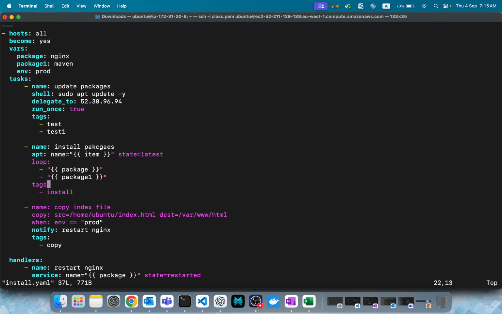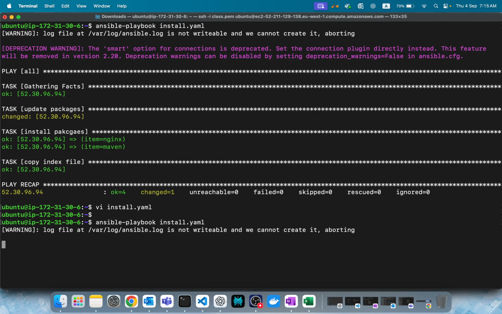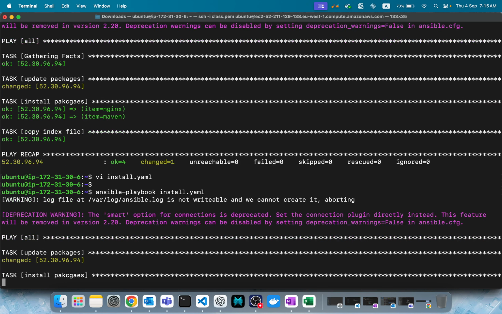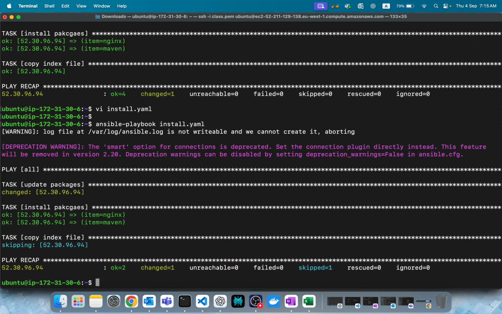Let's say we'll change the env to test. Now let's see whether it works or not. Now it should not, it's not matching, right? Our env variable is test, but we gave the condition to match prod. See, the task is skipped because the condition failed.